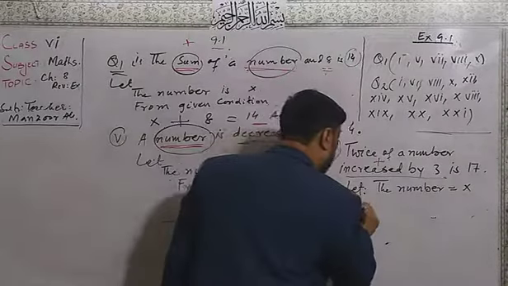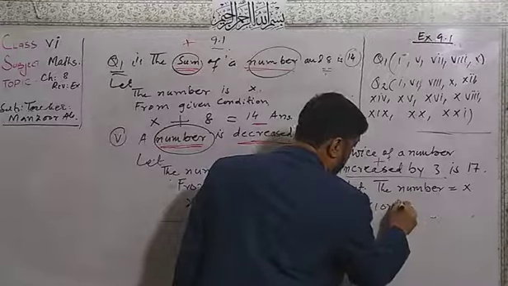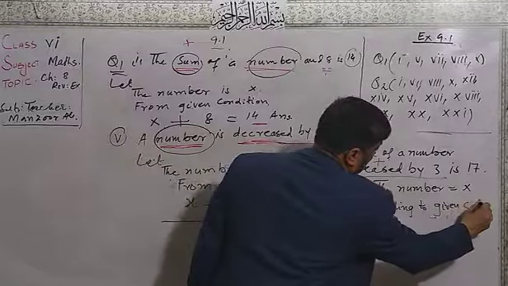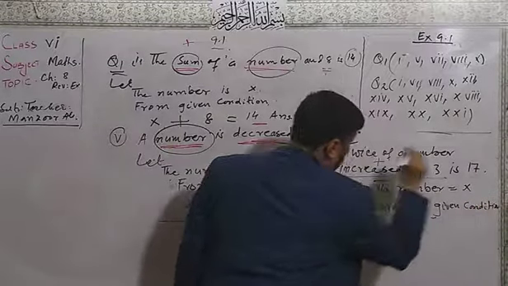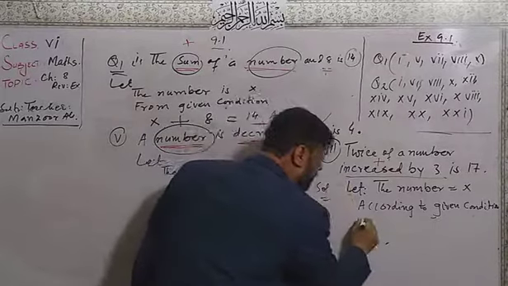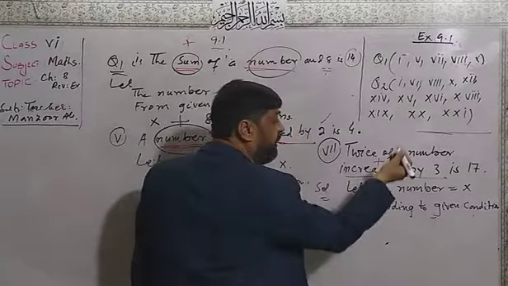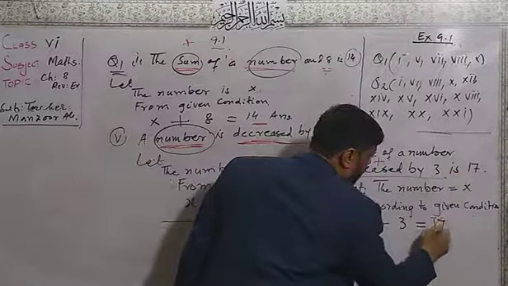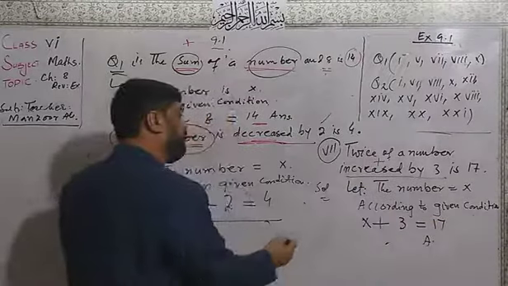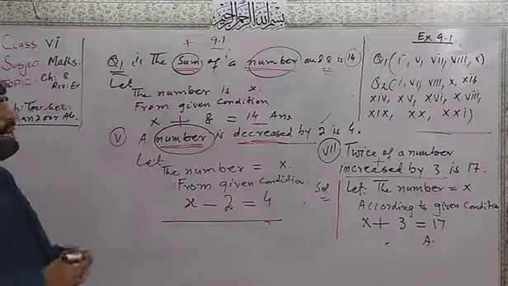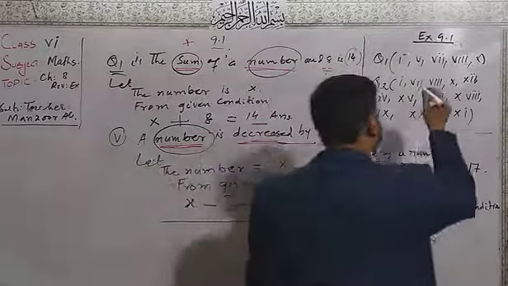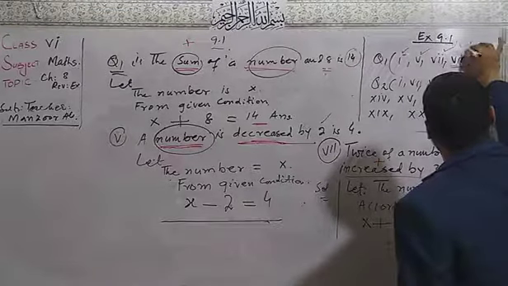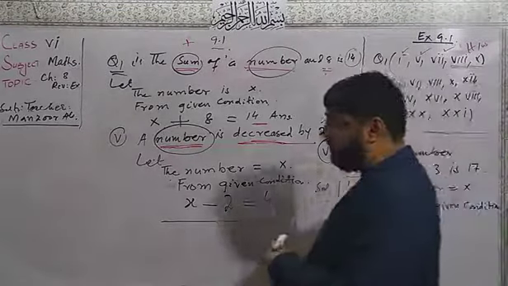So I write according to the given condition. According to the given condition, the number is x, increased by 3 means plus 3, is equal to 17. We only have to write the statement. We don't want to find anything more. So dear students, I did number 1, number 5, number 7, and these two are the homework for you. I hope you will do it.